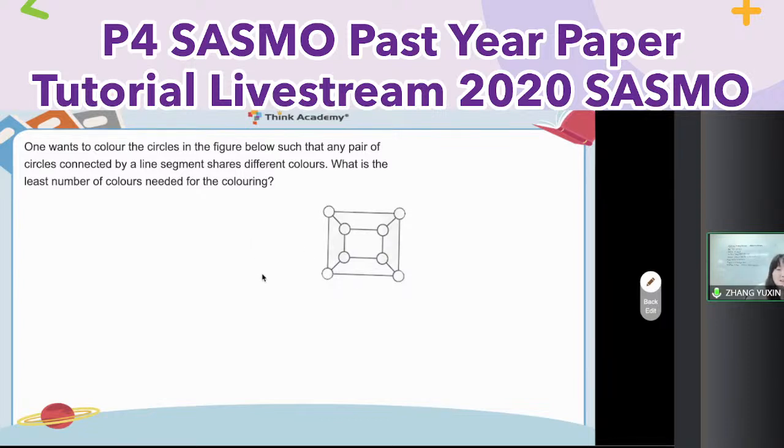Okay, I go to this one. Well, seems it's quite challenging. Is it the coloring problems in multiplication? No, right? I want to find out the smallest number. What should I do? Smallest number, as usual, starts from 1. Impossible, right? So in the SASMO, just try 2. Okay, so as usual, you can try 2. So I have 2 colors. Maybe it's red and blue.